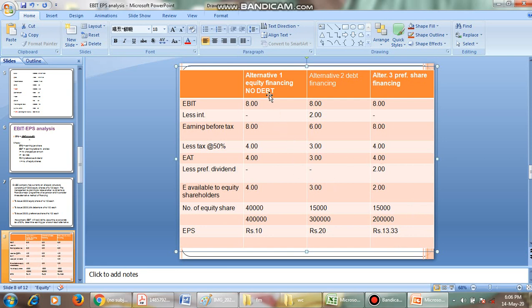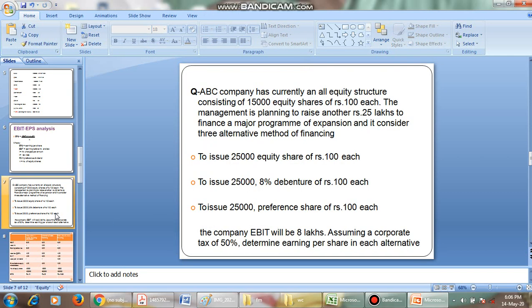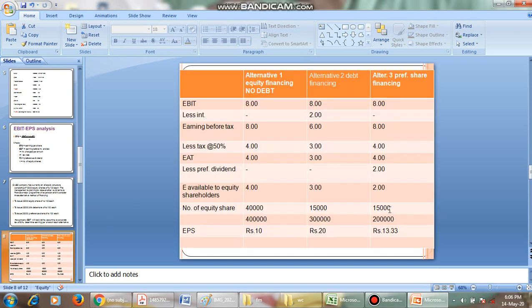So very simple. In the first alternative it has gone for an issue of 25,000 additional shares. 15,000 plus 25,000 gives us 40,000 equity shares. In the second one it is completely debt, so interest is 2 lakhs and there are no additional shares, so we have only 15,000 equity shares. And in the third one we have a preference dividend of 2 lakh rupees, and there are no additional shares because it is preference, so we get 13.33.